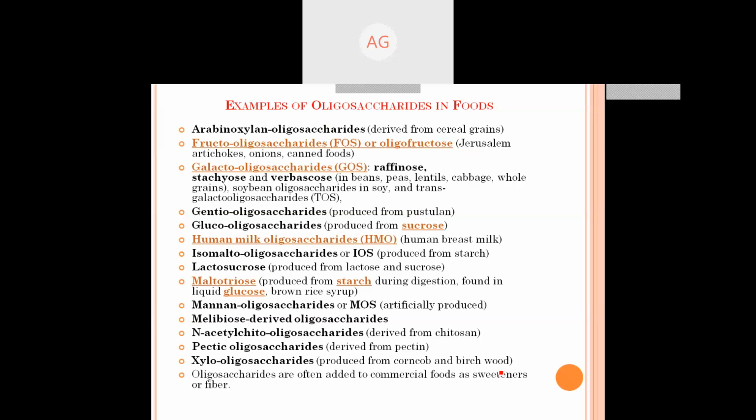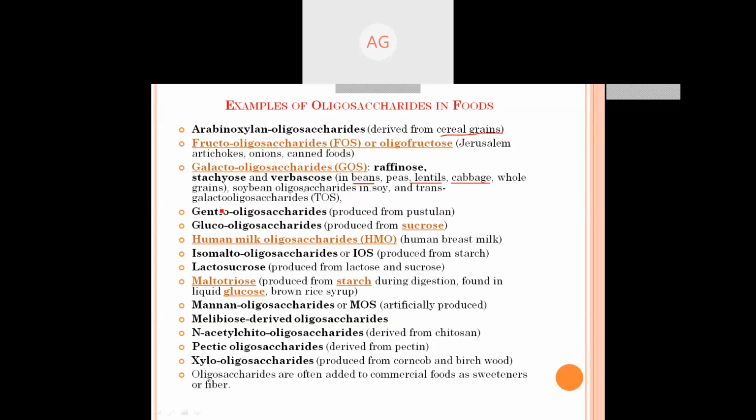Examples of some oligosaccharides in food: arabinoxylan, an oligosaccharide derived from the grains. And fructooligosaccharides, also known as FOS or oligofructose. It is found in onion, canned food, etc. And galacto-oligosaccharides, GOS, that is raffinose, stachyose, verbascose. It is found in beans, peas, lentils, cabbage, and soya bean.